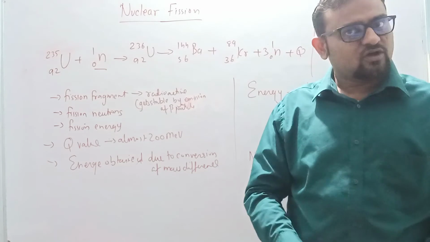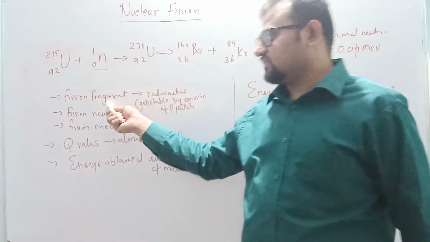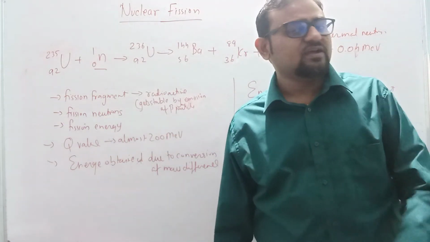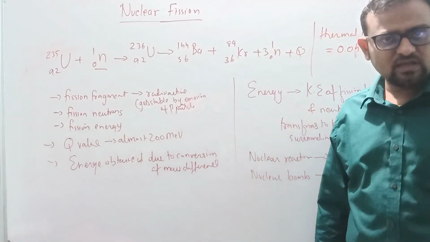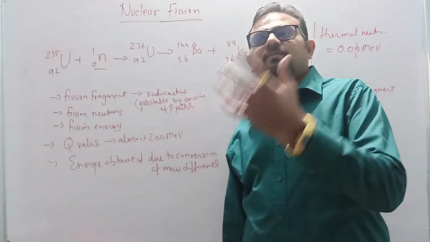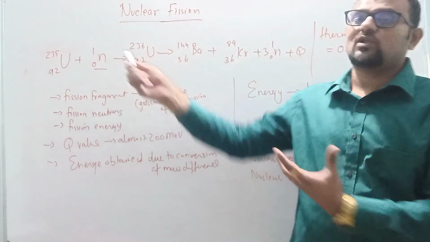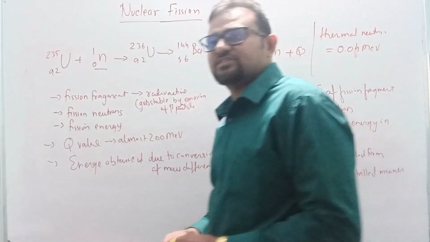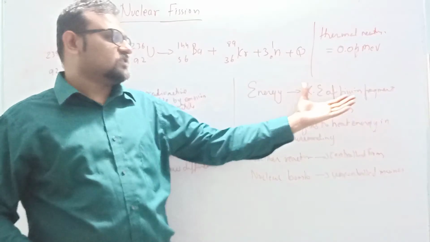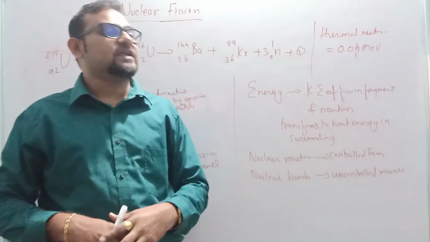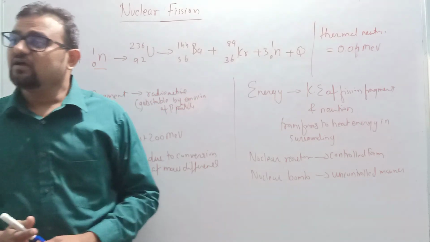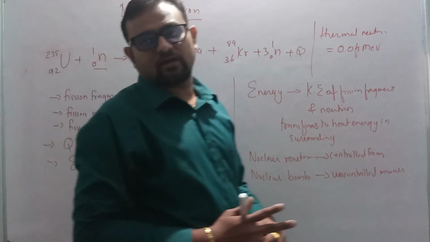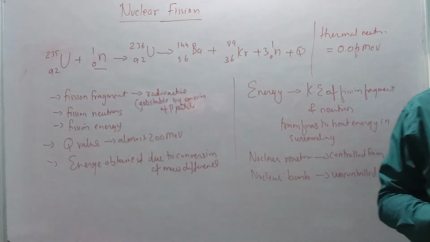This is nuclear fission. The products emitted are called fission fragments, the neutrons emitted are fission neutrons, and the energy emitted is called fission energy. The Q value is equivalent to 200 MeV. This energy is produced when the mass difference between the products and the parent nuclei is converted into energy. Initially, the energy is in the form of kinetic energy of the fission fragments and neutrons. Later, it can be converted into heat energy in the surroundings. In a nuclear reactor, nuclear fission is carried out in a controlled manner, and in a nuclear bomb, in an uncontrolled manner. Clear? This was about nuclear fission. So just note down these points.